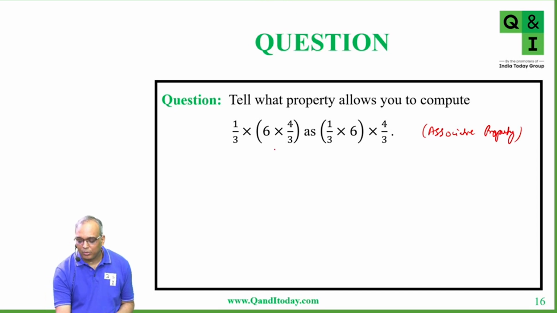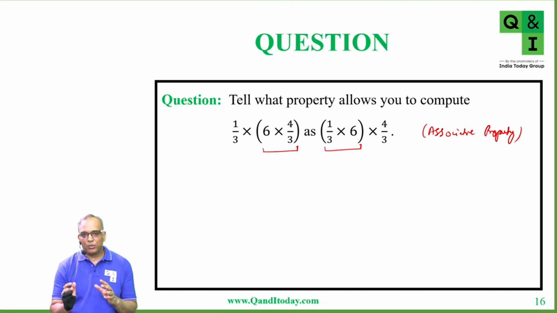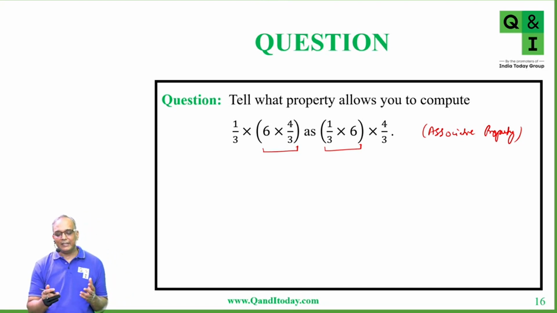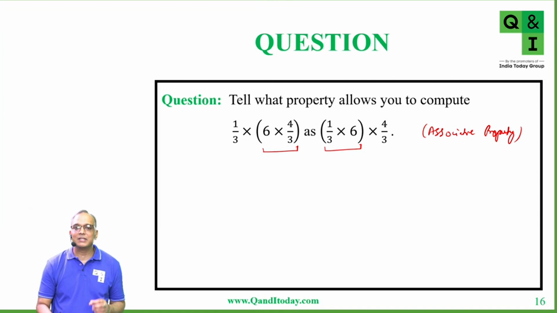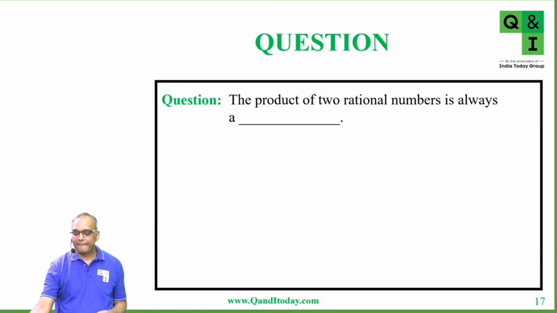So, the pair which we calculate first. 6 into 4 by 3 we are doing earlier, and here 1 by 3 into 6, this computation is done first. So, the choice of 2 among the 3 is what is associative property. So the final result does not depend on which two numbers we are choosing.